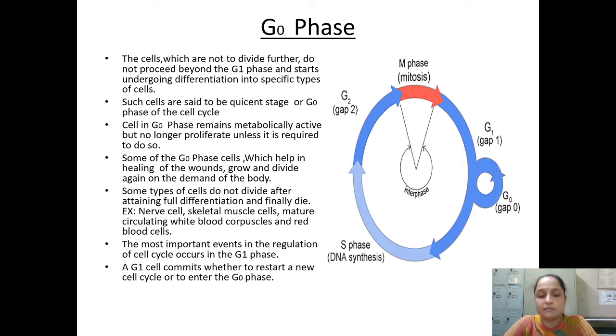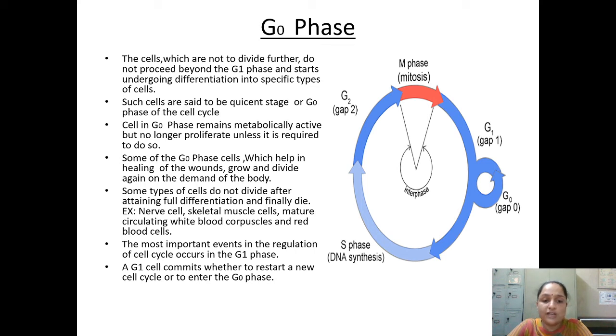They are metabolically active, but no longer proliferate until required to do so. They are not going to proliferate, basically meaning they are not going to produce more cells until it is required. For example, if there is some sort of tissue damage, then they have to divide. Then they are going to enter into the G1 phase. They will start the division. They will start entering into the cell cycle again.